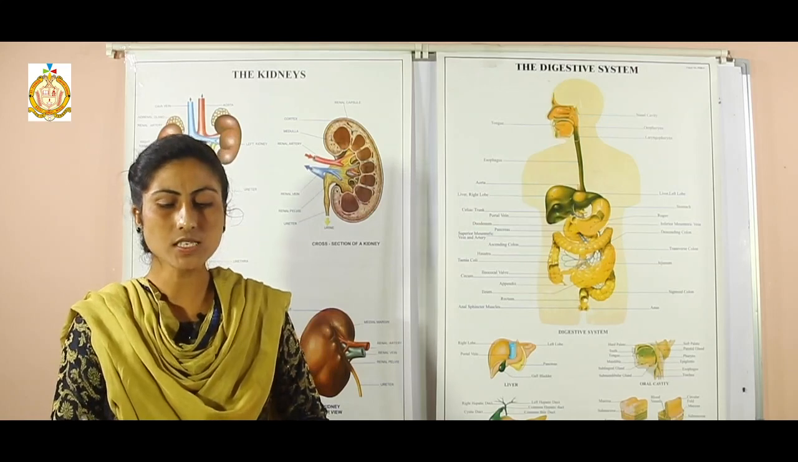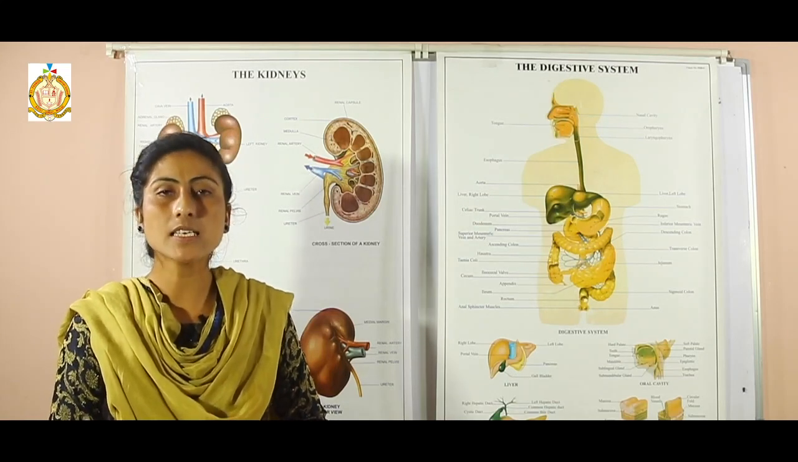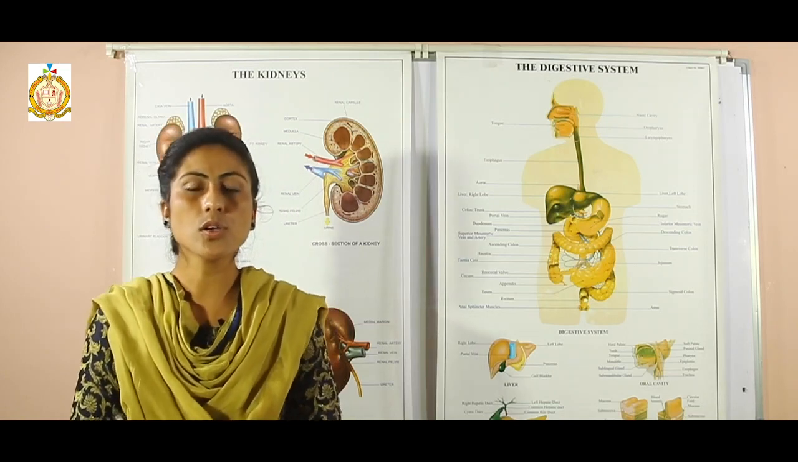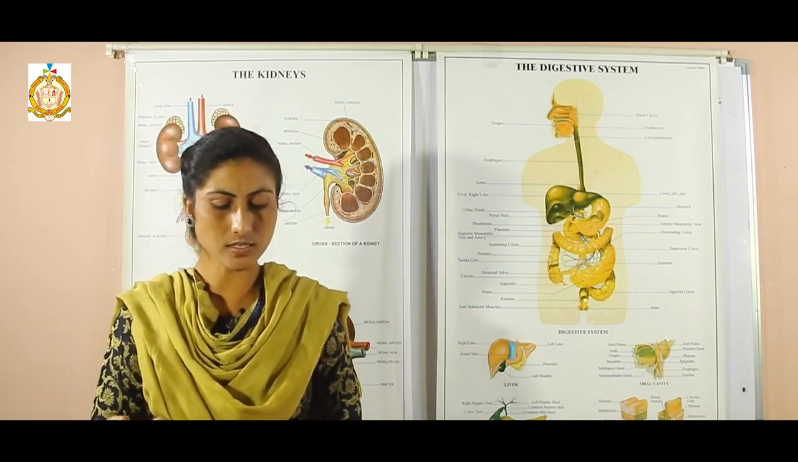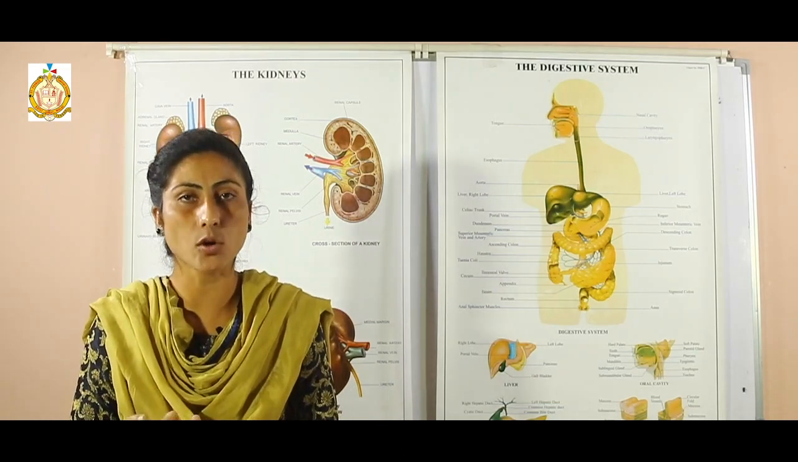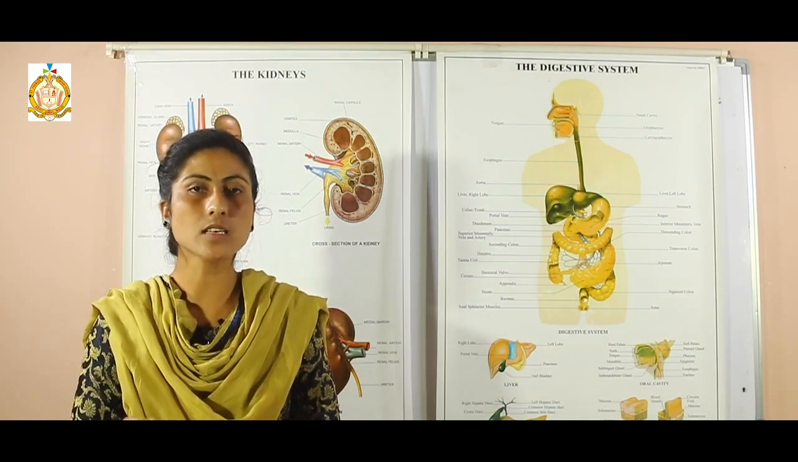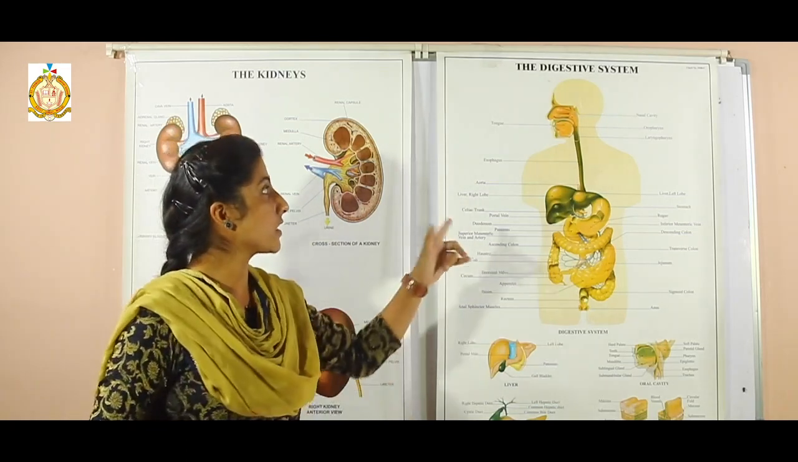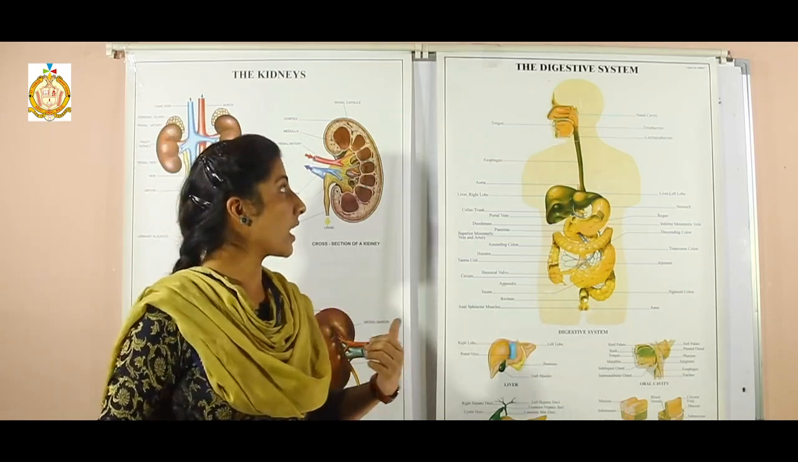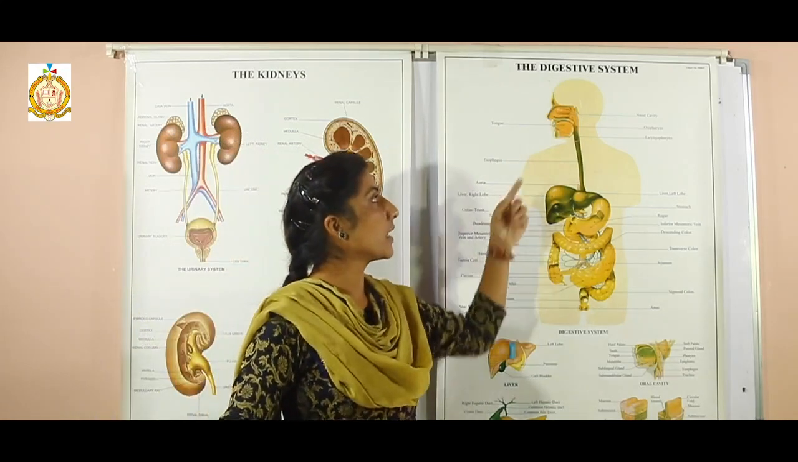Today we will start chapter number 3, the digestive and excretory system. Students, you know you have different organ systems in your body and each of them has a specific job to do. But in this lesson we will learn about the digestive system and excretory system. So let's start first with the digestive system.